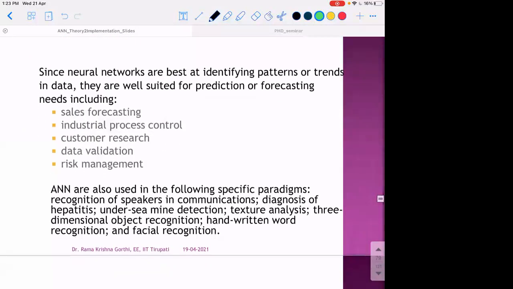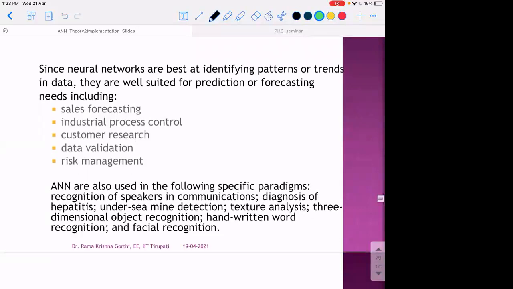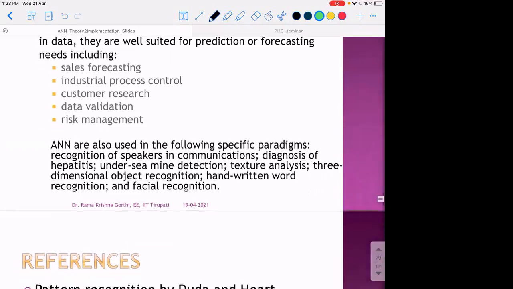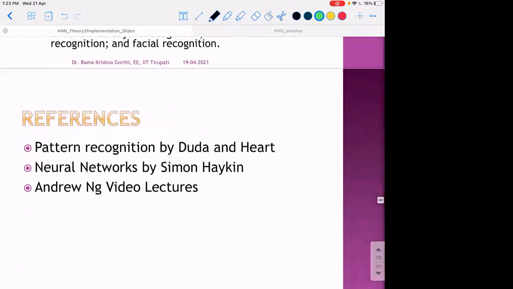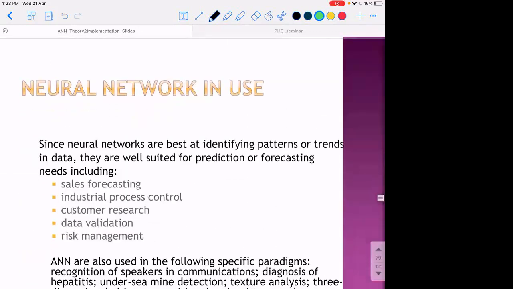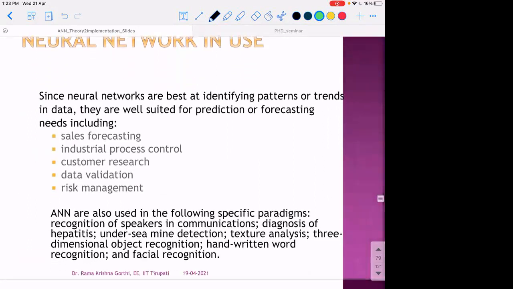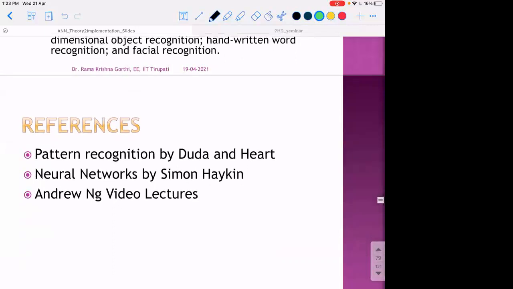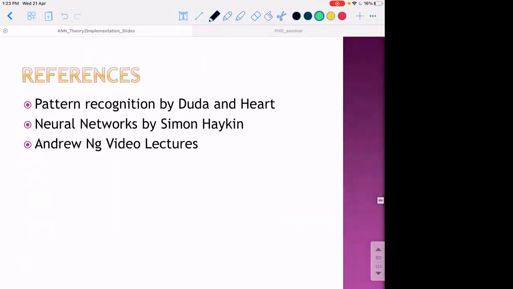So these neural networks have applications in many fields, as we discussed before, including economic fields and industrial control, in addition to signal processing, computer vision, speech recognition, and many others. Here are the references for the discussion. Thank you.